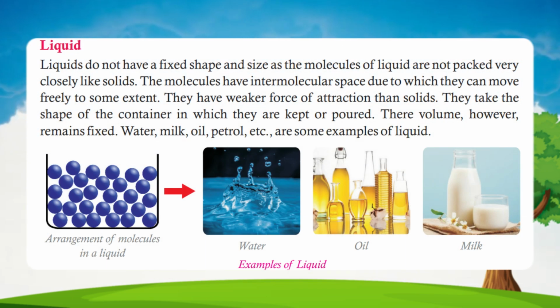Liquid. Liquids do not have a fixed shape and size as the molecules of liquid are not packed very closely like solids. The molecules have intermolecular space due to which they can move freely to some extent. They have weaker force of attraction than solids. They take the shape of the container in which they are kept or poured. Their volume, however, remains fixed. Water, milk, oil, petrol, etc. are some examples of liquid.